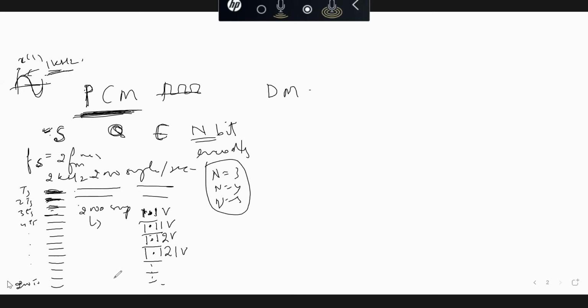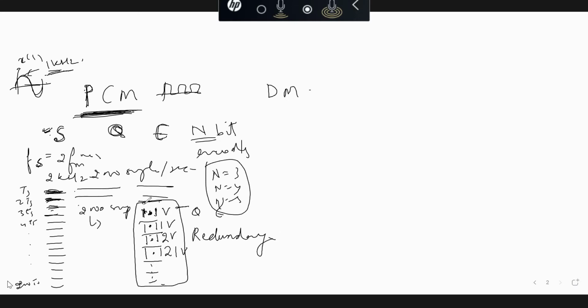This is the present scenario in PCM, and each of these samples, whether 1.1, 1.11 or 1.2, is quantized and encoded. This phenomenon, of many samples not changing their value significantly, gives rise to a drawback called redundancy.